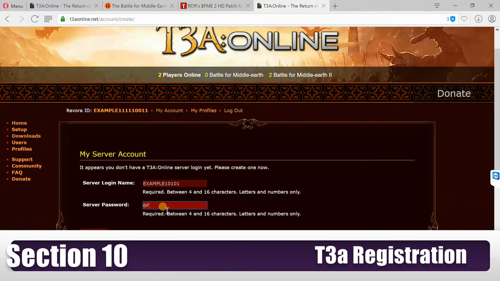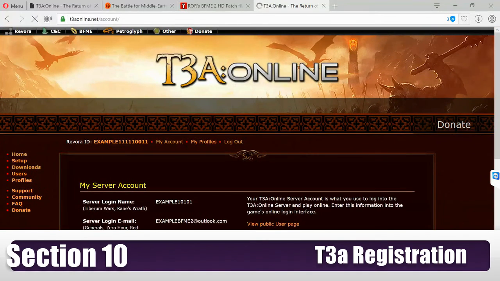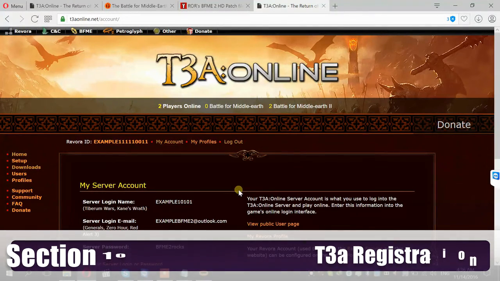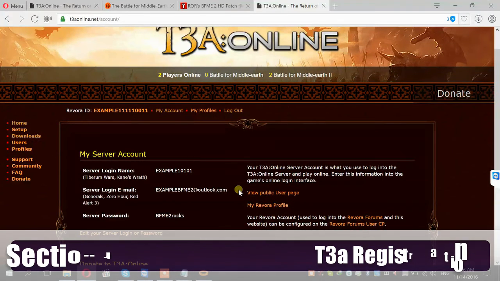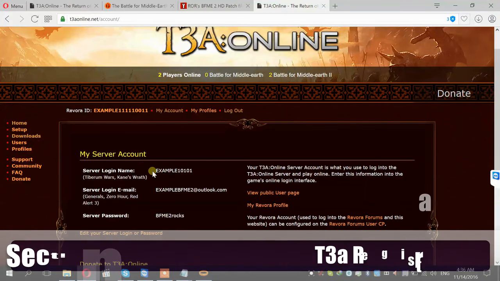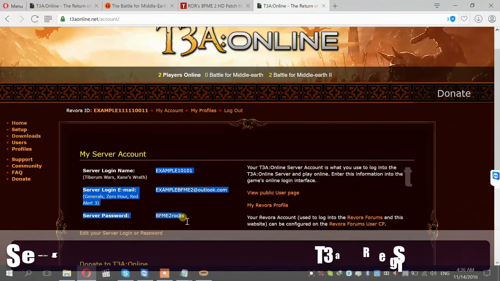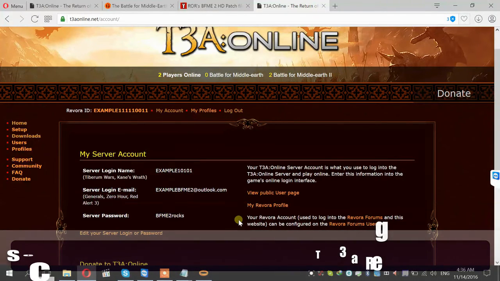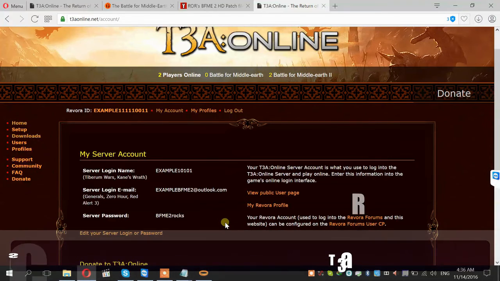It's totally up to you what these passwords will be. And as you see, the login name can be completely different to the website login. So if you just write down what you log in for the website, you'll always have your server login information.